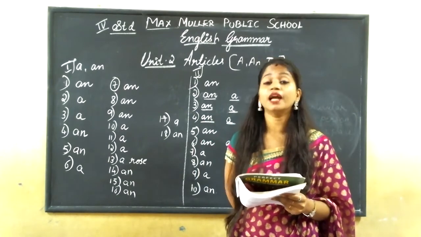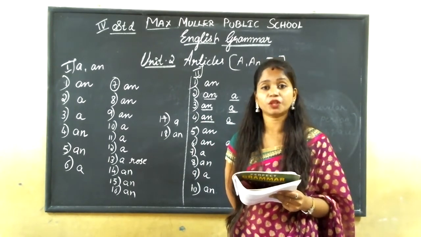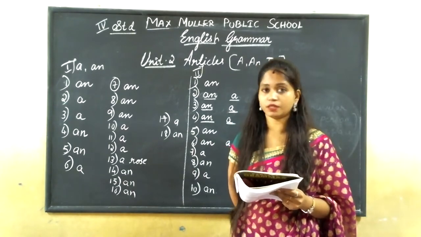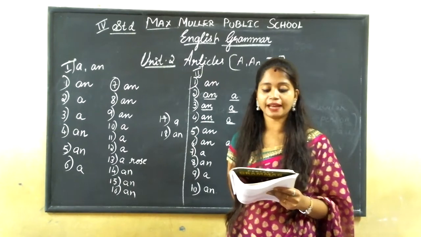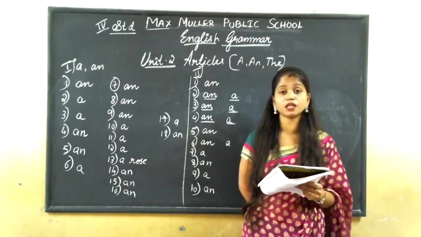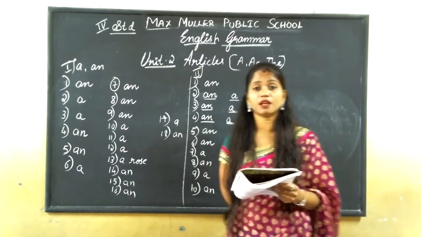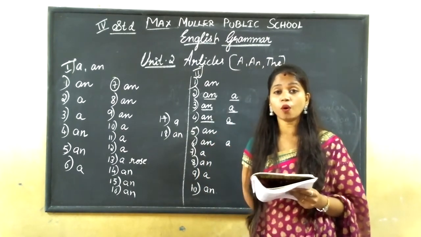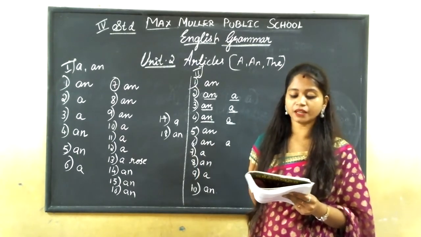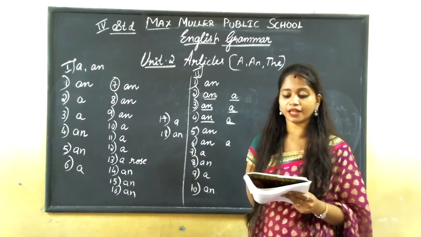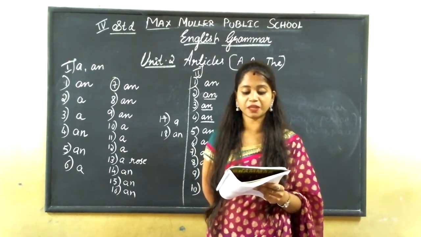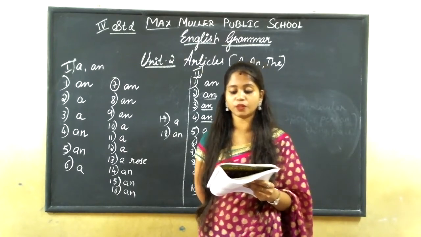And we use an with singular nouns which begin with vowel sounds, that is A, E, I, O, U. Words beginning with consonant letters do not always begin with consonant sounds. In the same way, words beginning with vowel letters may not begin with vowel sounds.